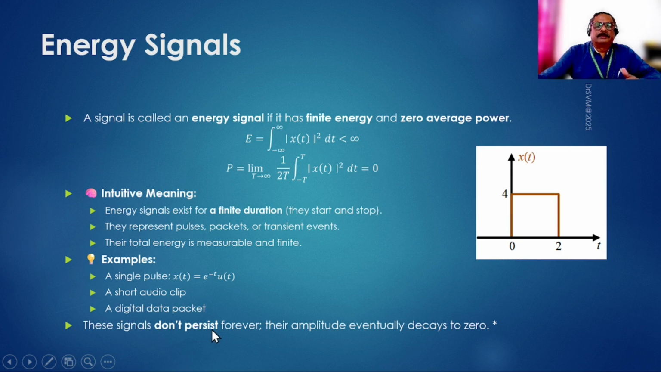And these signals don't persist forever. Their amplitude eventually decays to 0. So either it instantly decays to 0 or exponentially decays to 0, or somewhere it is going to decay to 0. Therefore the overall average power is going to be 0 and the energy is going to be finite.